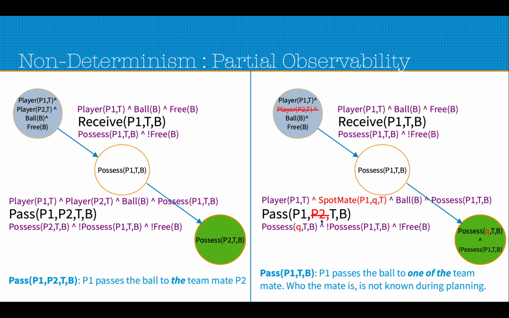Q is a variable, and as effect of the action, we do not really know who P2 is, so we remove P2 from this condition, and this pass now means that P1 passes the ball B to some teammate from team T. Possess Q T B means that Q possesses the ball now, and the rest of the conditions are the same. So here the pass essentially means P1 passes the ball to one of the teammates. Who the mate is is not known during planning. So this is the partial observability we are trying to model.